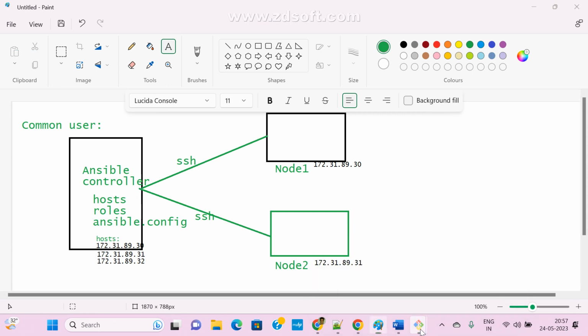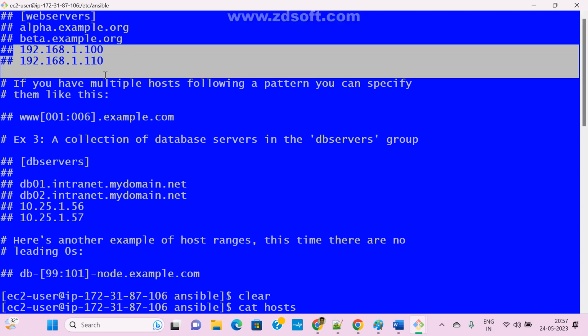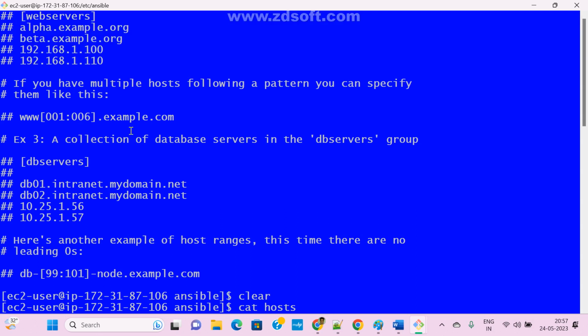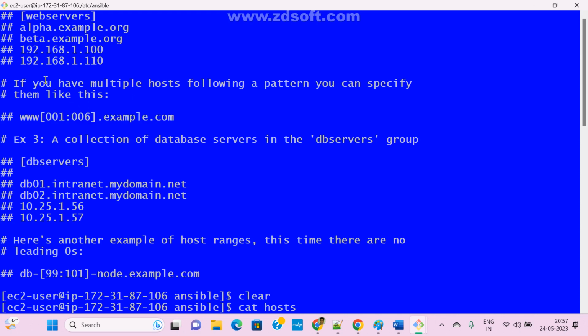So already they gave an example. Clearly they gave an example. So these are the examples. See here, this is a group name. These are the IP addresses. This is the host machine. Now see here, if you have multiple hosts following a pattern, you can specify. Suppose I have multiple host machines. In that case we need to maintain it like this. See here. Now got it, right? Right now I have only one host machine. Suppose we have multiple hosts, in that case we need to mention the group name and follow some pattern.